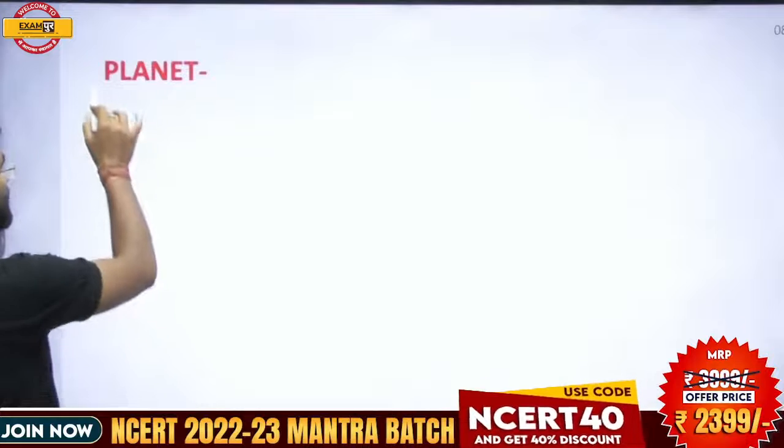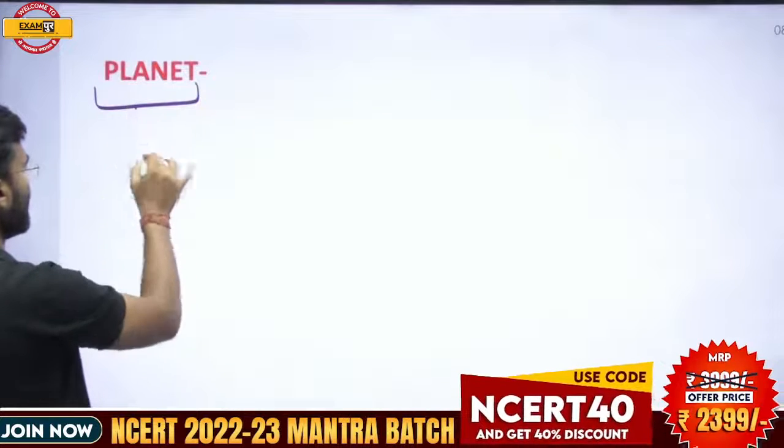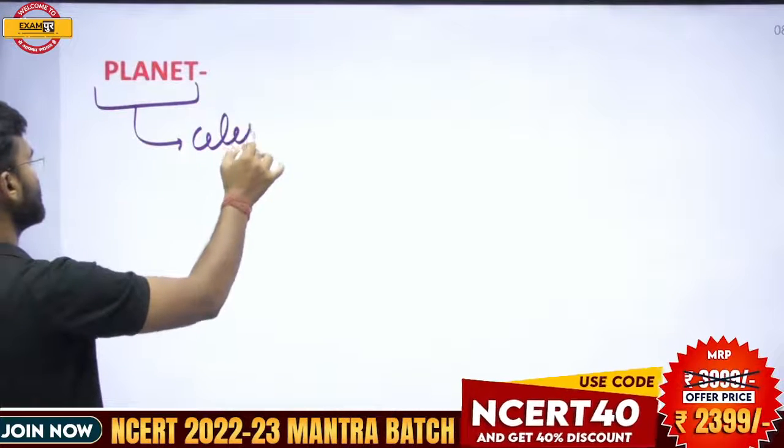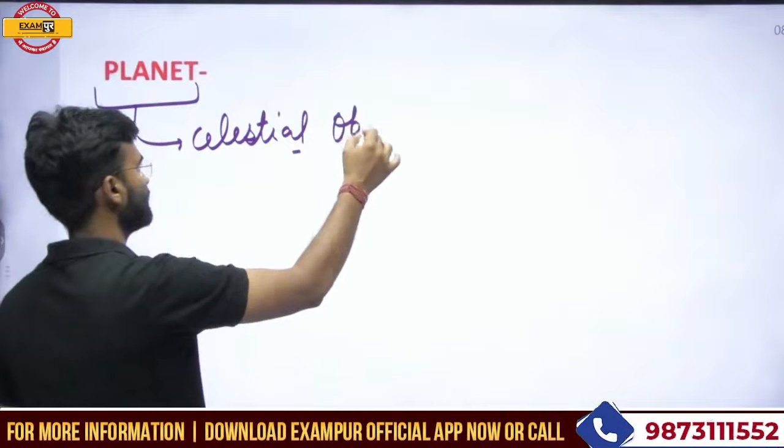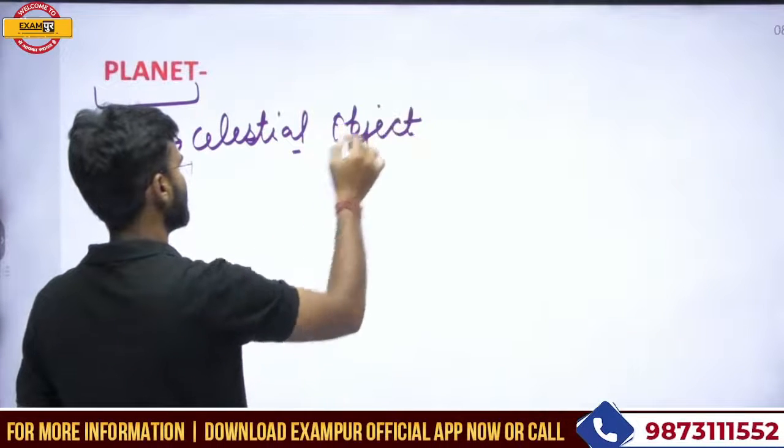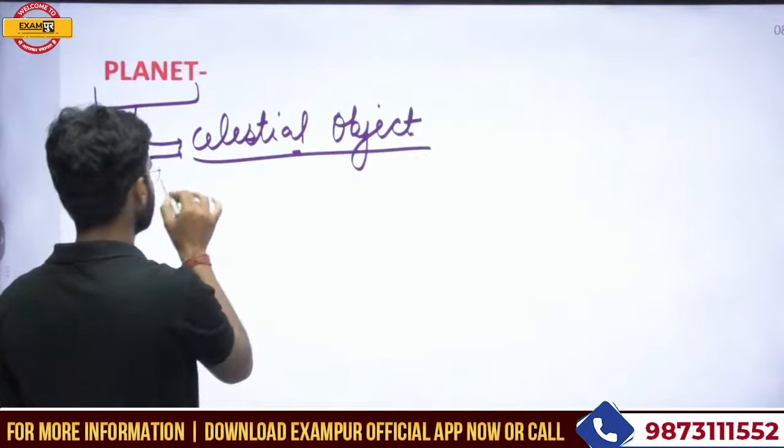Okay, next one is the planet. What is a planet? A planet is also a celestial object. But what is the important thing?